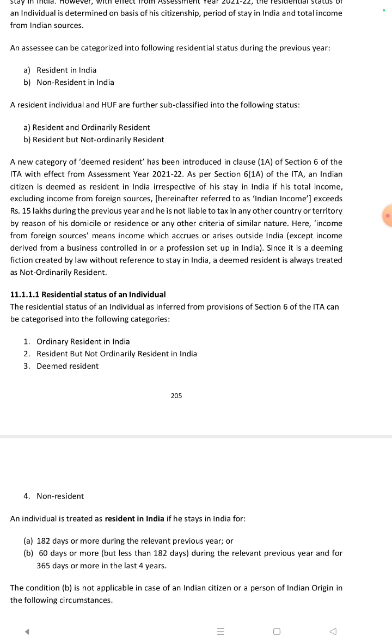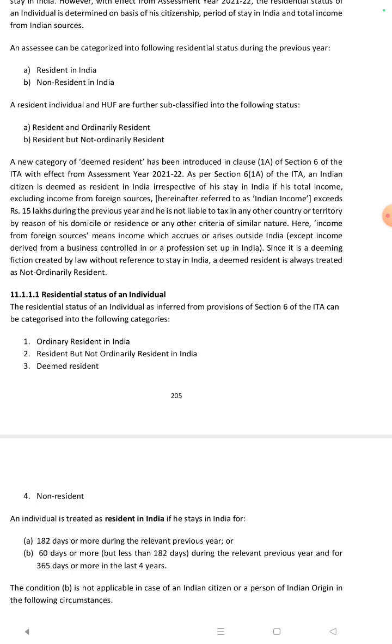Here, income from foreign sources means income which accrues or arises outside India, except income derived from a business controlled or profession set up in India. Since it is a deeming fiction created by law without reference to stay in India,